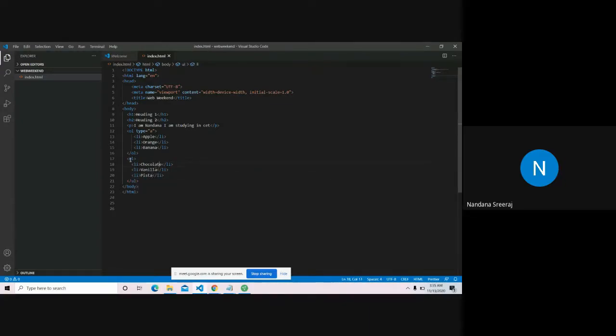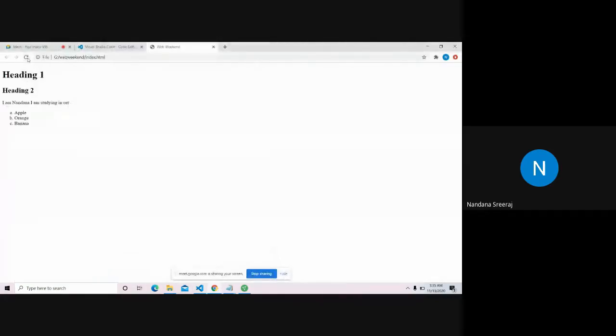So inside, instead of OL, I give UL, indicating that this is going to be an unordered list. Now let's see what happened. I just changed the OL to UL. See, now you have dot, dot, dot kind of things.